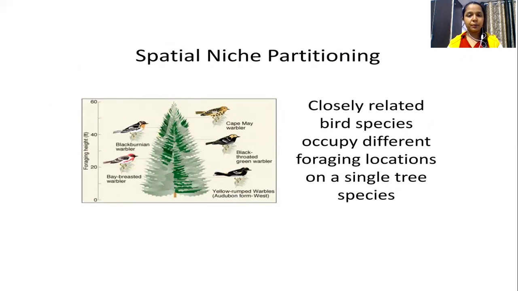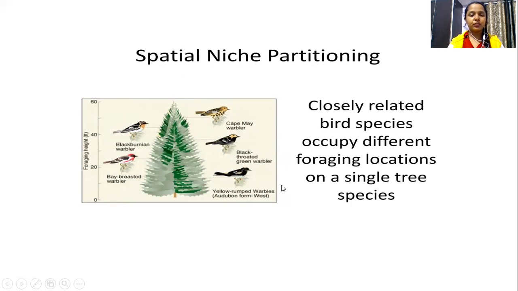The example for the spatial niche is the Darwinian finches, which was explained while explaining evolution in the finches. Darwin took the finches as an example, which can be taken as a good example for the spatial niche, where in a particular island different types of finches were there. They were morphologically different, and their morphology differed with the habitat or food habit.